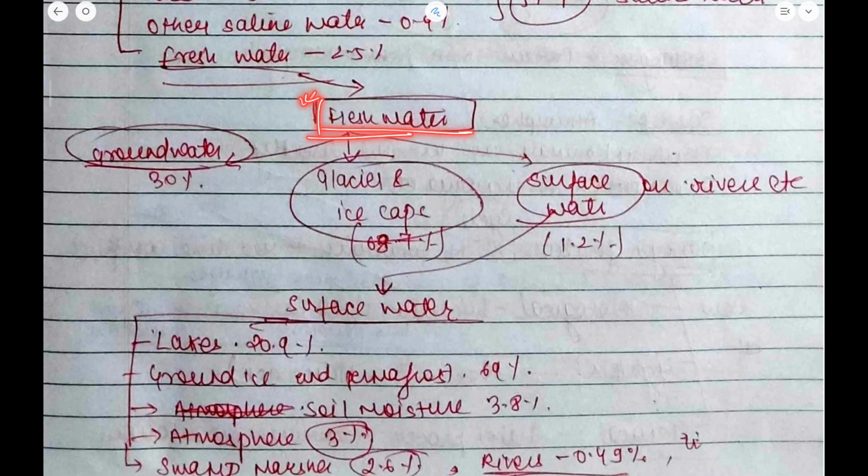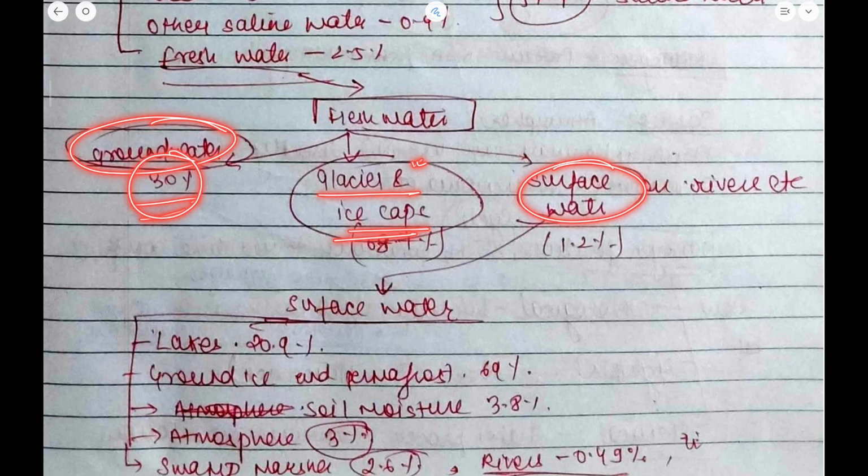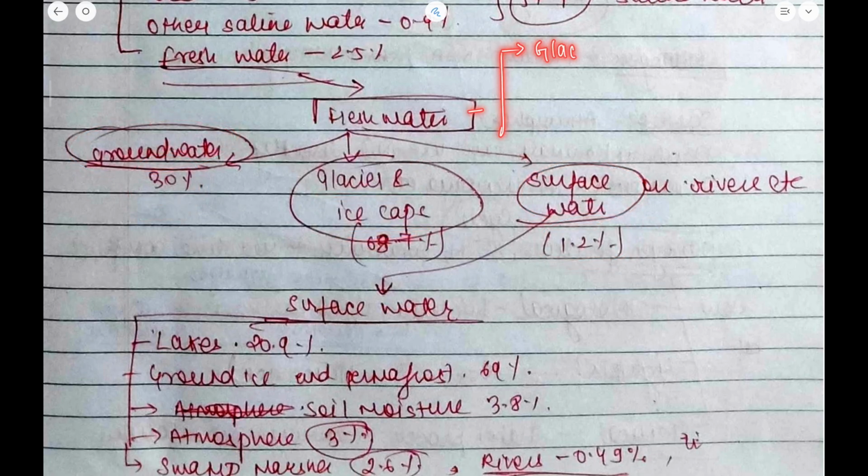Now if I talk about the fresh water, 68.7% of the fresh water is in glaciers and ice caps. Groundwater has 30% of fresh water, and then surface water and rivers have 1.2%. So just to sum it up, glaciers constitute the majority of the fresh water, around 68.5%. Then groundwater has around 30%, and then surface water has 1.2%.